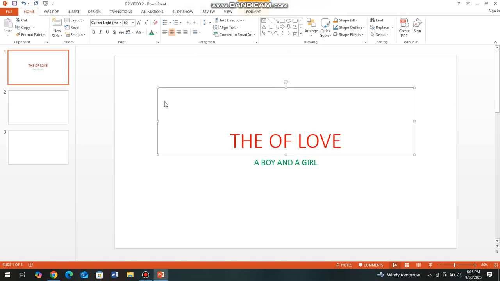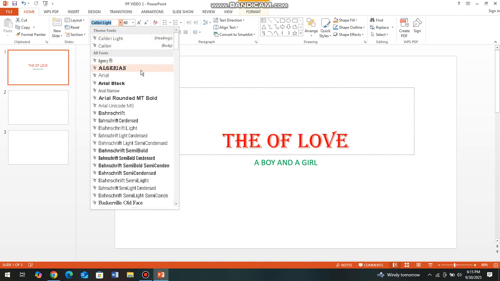Maybe you want to change the font type. You remember what we learned there? So maybe here you want the font to be a different one, so you can either use Control A, or you hold the left click, then you slide to the left or right, depending on the words you want to be highlighted. So when you do that, then you come here. Here it will even tell you the font of the text. Okay, so here you can change.